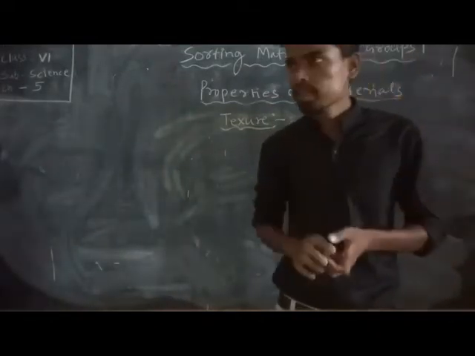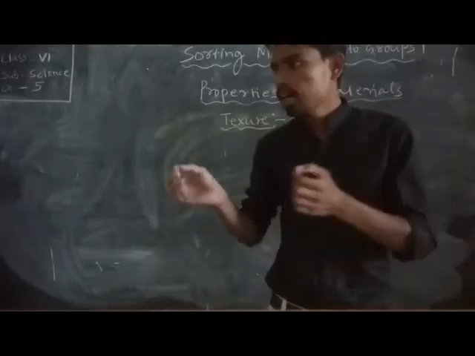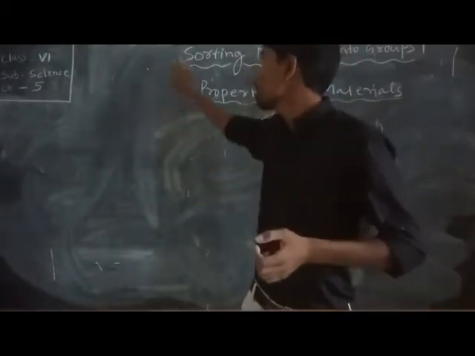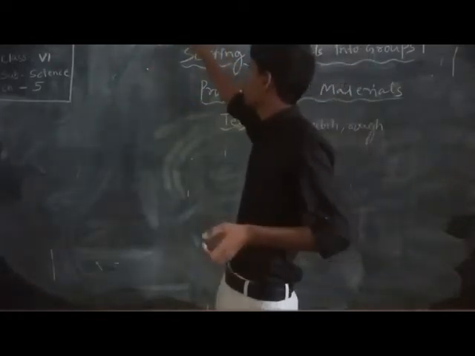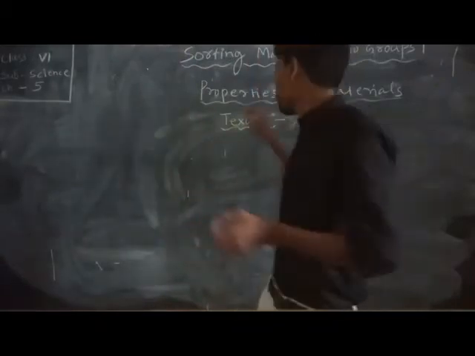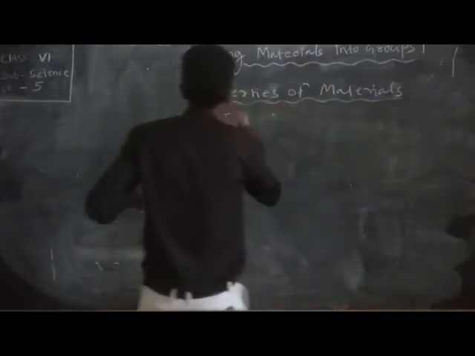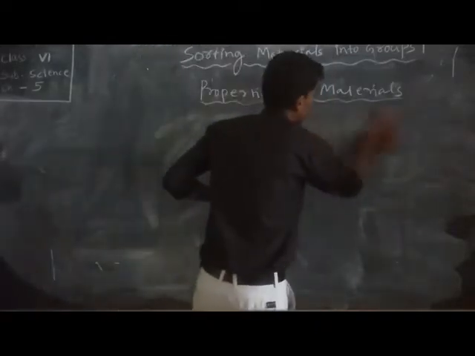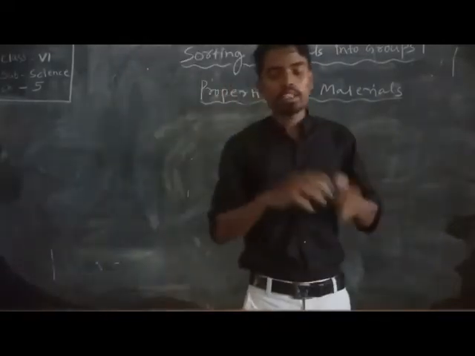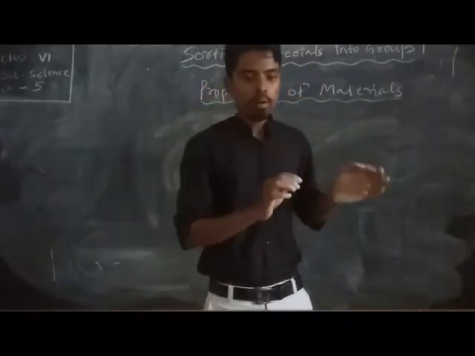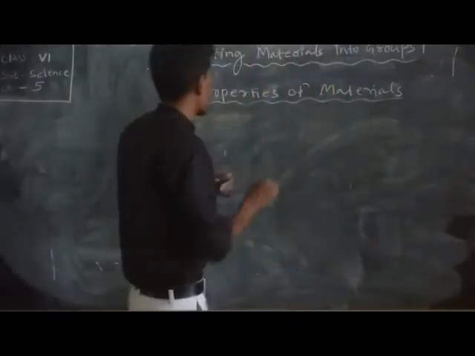Some substances feel smooth in nature, and some substances, like this part, are rough in nature. So we can classify materials according to their texture. Texture means smooth and rough in nature. Next, we come to solubility. What is solubility?